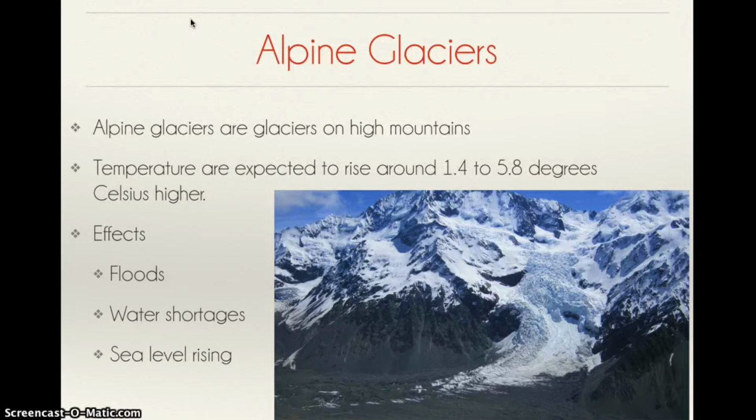Alpine glaciers. Alpine glaciers are glaciers on high mountains. Temperatures are expected to rise around 1.4 to 5.8 degrees Celsius higher. The final effects will be floods, water shortages, and sea level rising. Also, coastal communities and habitats will be destroyed.